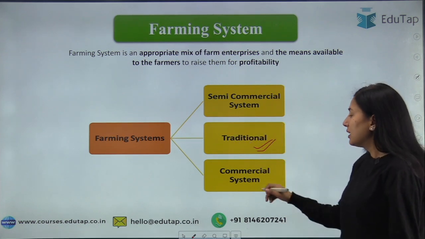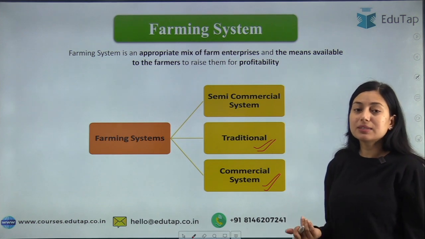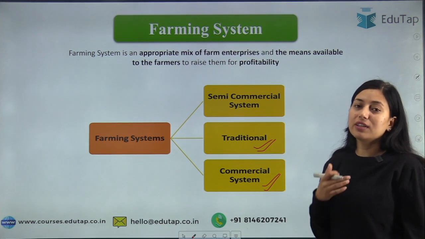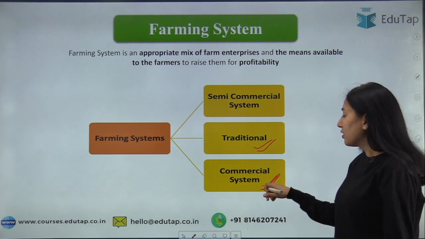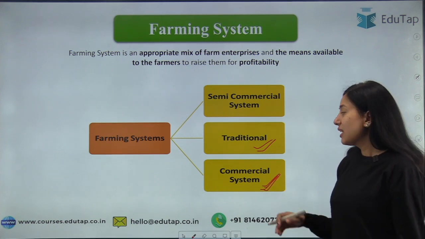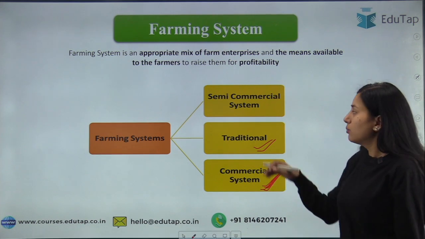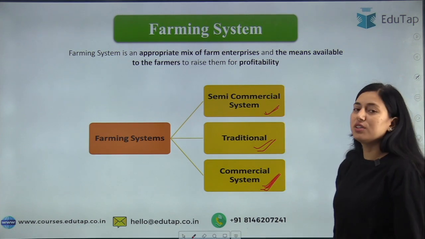Moving on to the commercial system. Commercial system means use of all the advanced techniques, technology and advanced machines for farming. Moving on to the semi-commercial system.